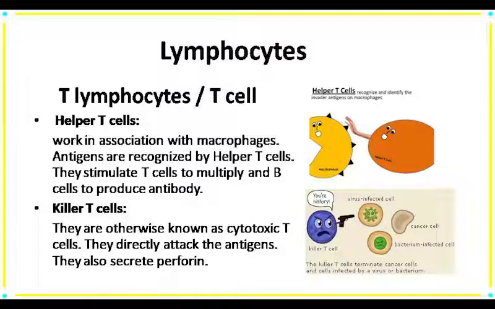The perforin creates pores on the plasma membrane of the antigen or pathogen, so water enters the antigen or pathogen and it swells and finally bursts. The power of cytotoxic or killer T cells is to destroy cancer cells. They are also responsible for cell mediated immunity. The killer T cells are also known as CD8 cells, because they carry the CD8 antigen.